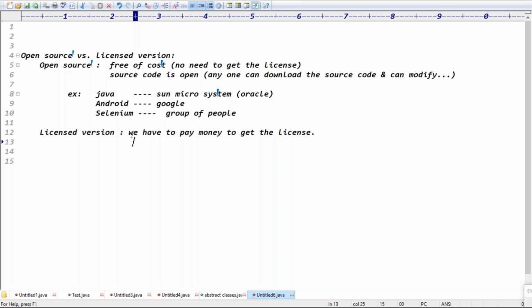Can we make a programming language using Java? Definitely, right, because most of the products are developed based on Java only. Even the Android product is developed based on Java only. All the products are developed based on Java only.